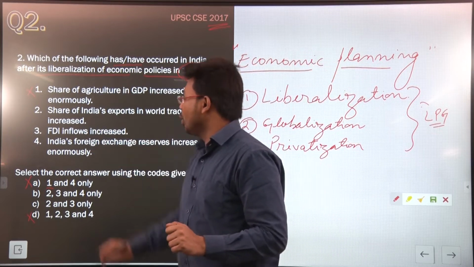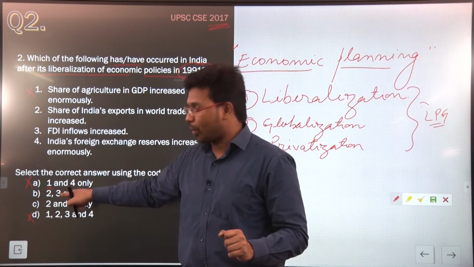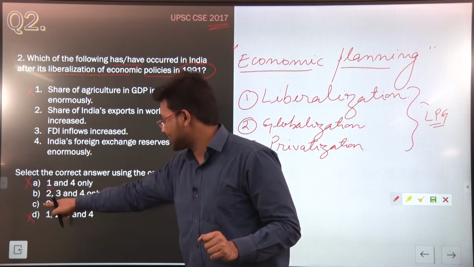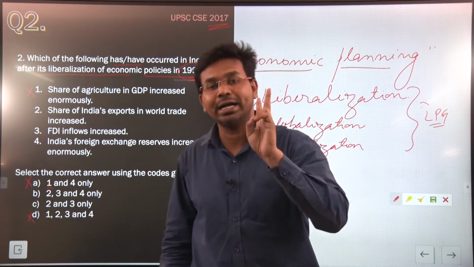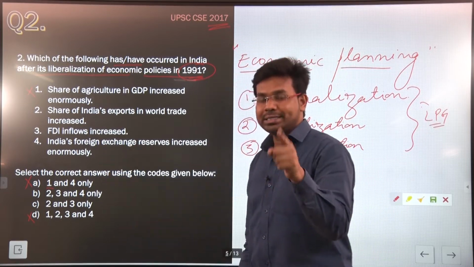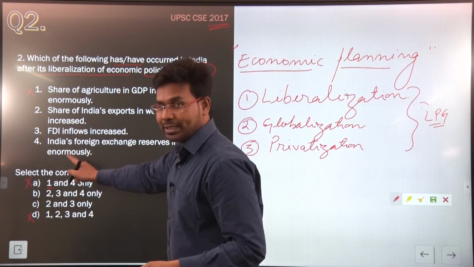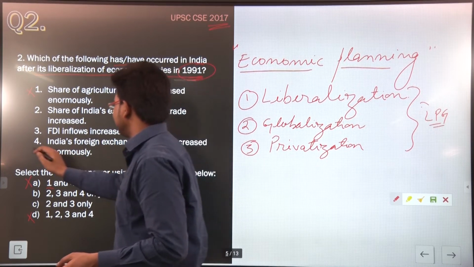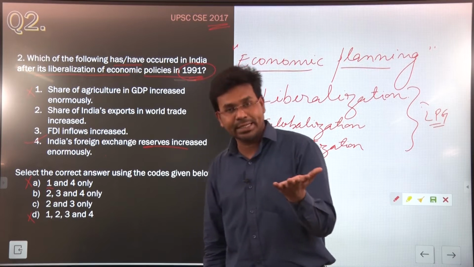Here in this question, we have to find out the correct answer. Now if we see the options, option B has 2, 3 and 4, and option C has 2 and 3. It means the 2nd and 3rd statements are definitely correct. If they are correct, we only need to read the 4th statement to arrive at the answer. So now let us read the 4th statement. It says, India's foreign exchange reserves increased enormously. Yes, definitely India's foreign exchange reserve has increased.